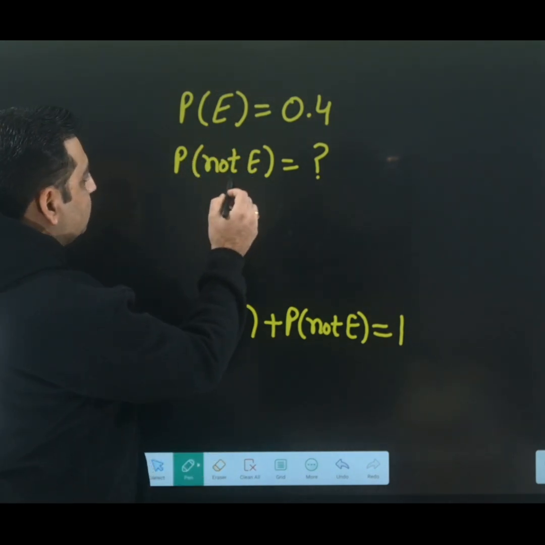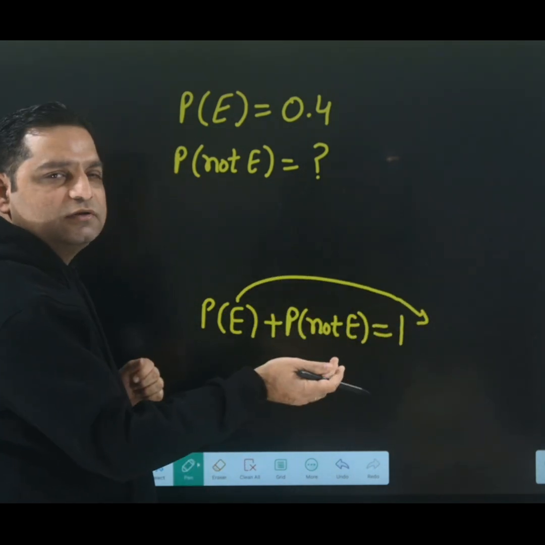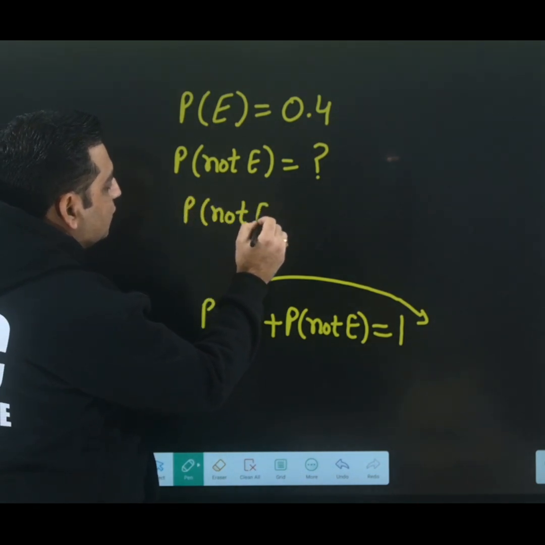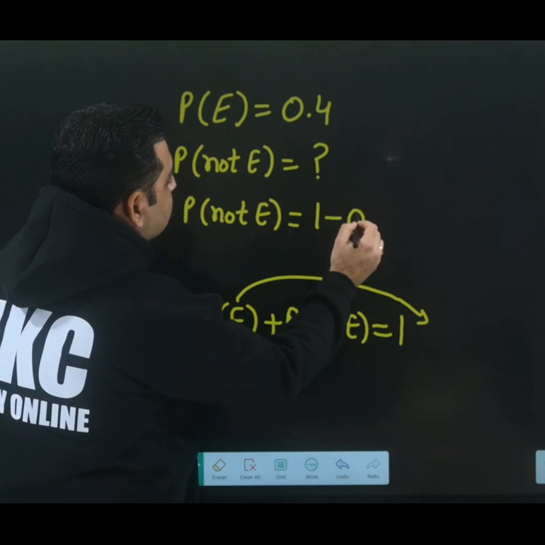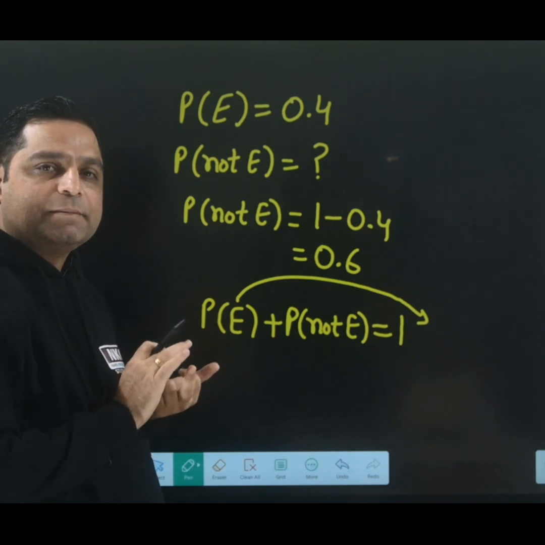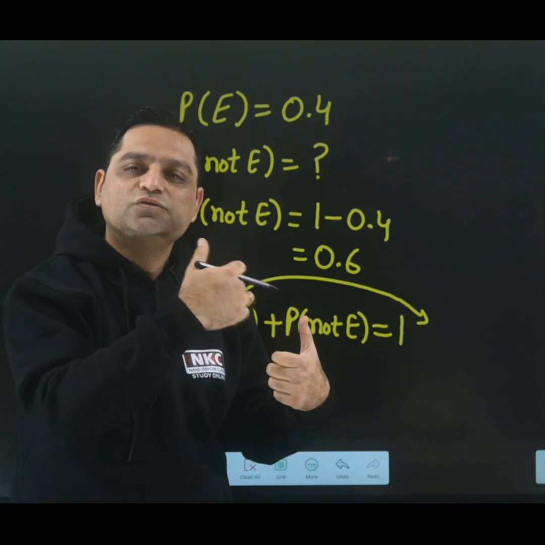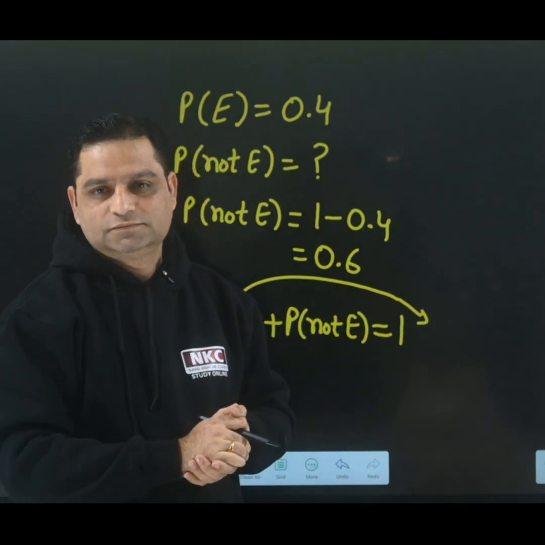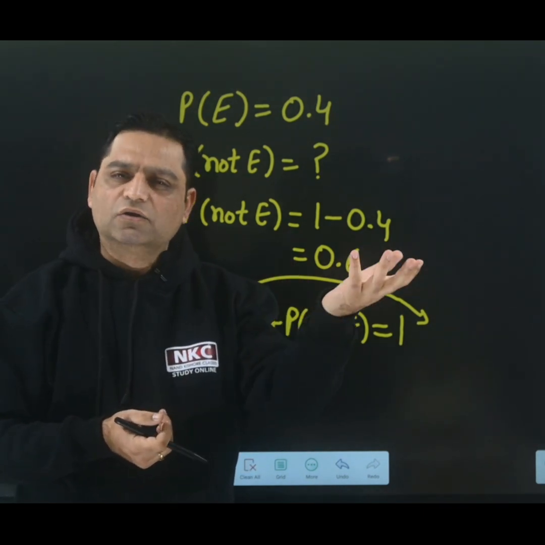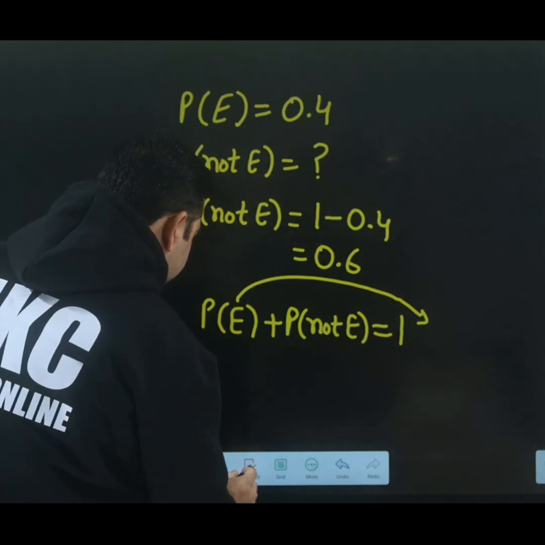Now if I need to find the probability of an event not happening, this will go to the right side and be subtracted. That means the probability of not happening of an event can be found by 1 minus 0.4 here, which will be 0.6. If the happening of something has some probability, for the not happening of that, you just need to subtract from 1. I hope this is clear, but this is not the end. There are a lot of things which we are going to discuss. Let me clarify one more concept.